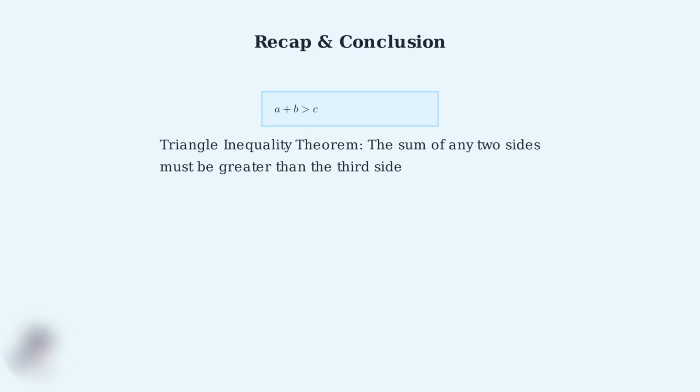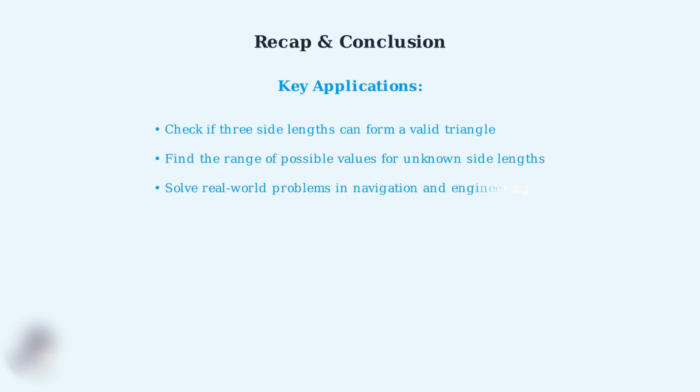Now that we've worked through multiple examples and applications, let's recap the Triangle Inequality Theorem. This fundamental concept in geometry states that the sum of any two sides of a triangle must be greater than the third side. Throughout this video, we've seen how the Triangle Inequality Theorem applies in several key areas. First, we can check if three given side lengths can form a valid triangle. Second, we can find the range of possible values for unknown side lengths. Third, we can solve real-world problems in navigation and engineering. And finally, we can optimize paths and distances in GPS systems and other applications.